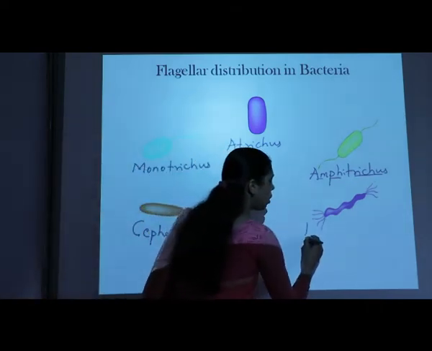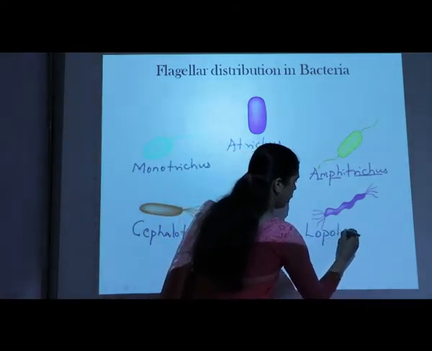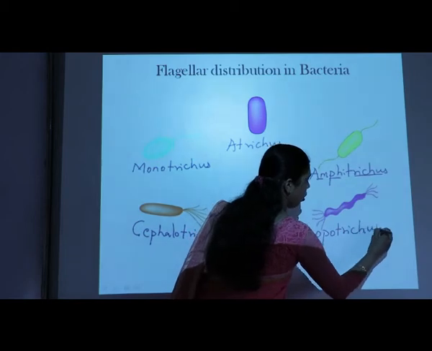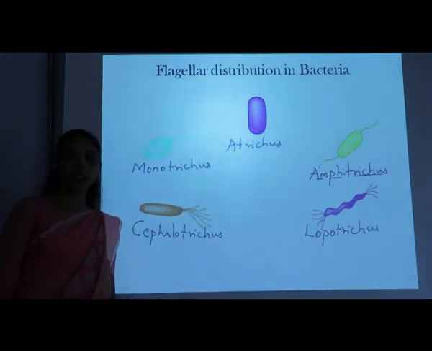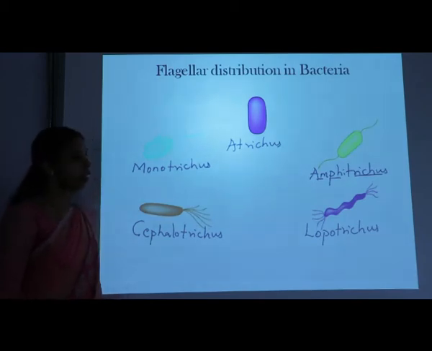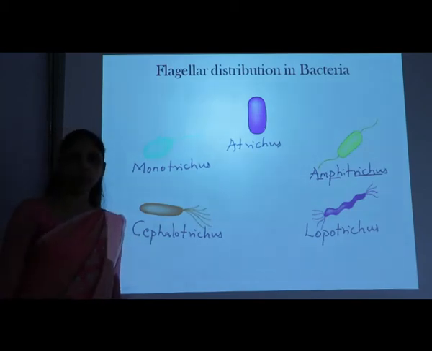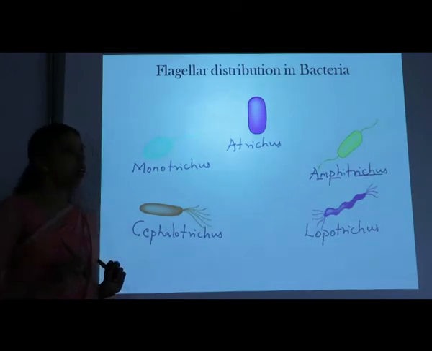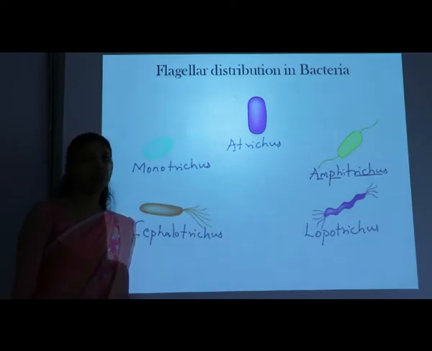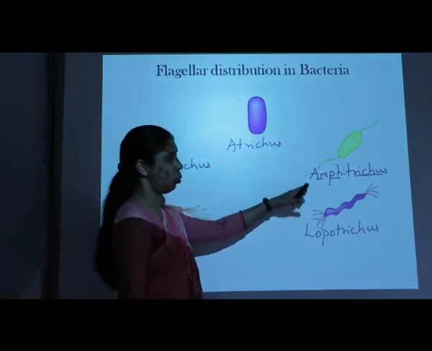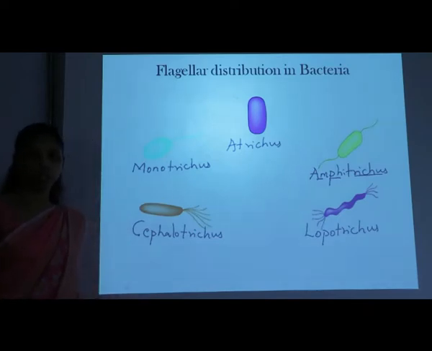That is named as lophotrichous. So a tuft of flagella, if it is present on both the ends of the bacterial cell, then it is said to be lophotrichous. If a single flagellum is present on either side of the bacterial cell, then it is named as amphitrichous. Hope you can differentiate these two, amphi and lophotrichous.